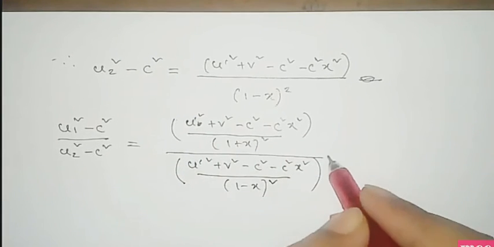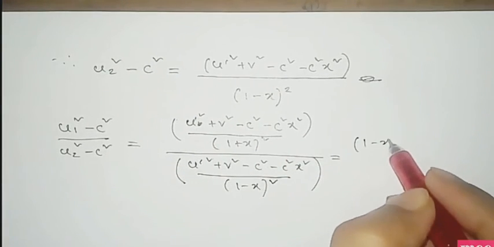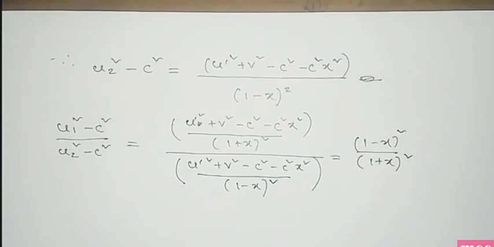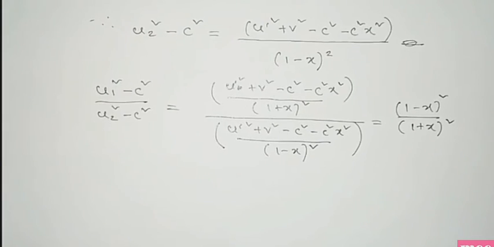Now divide u1 square minus c square by u2 square minus c square, putting in the values. You can see these two terms are the same, so they cancel. The remaining terms are (1 minus x) whole square by (1 plus x) whole square.